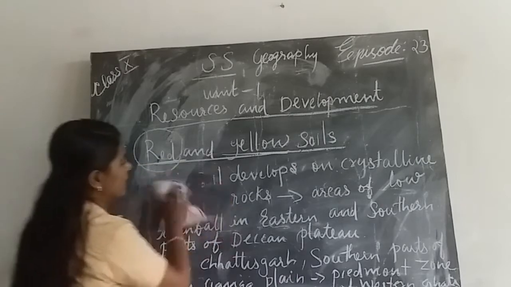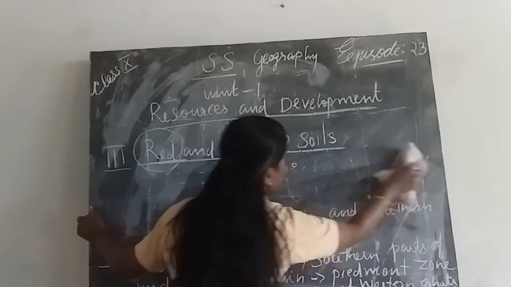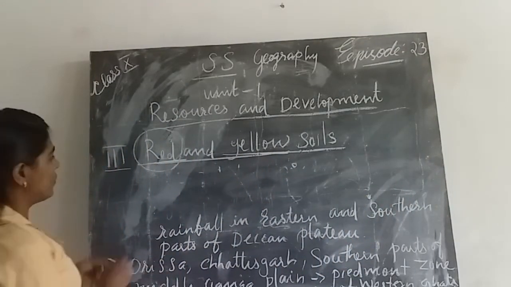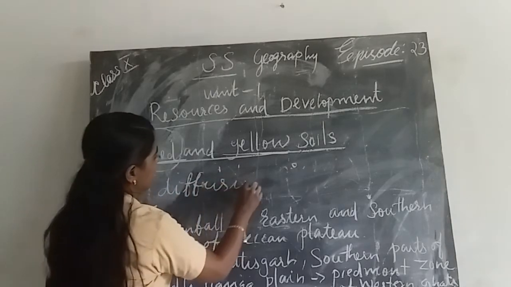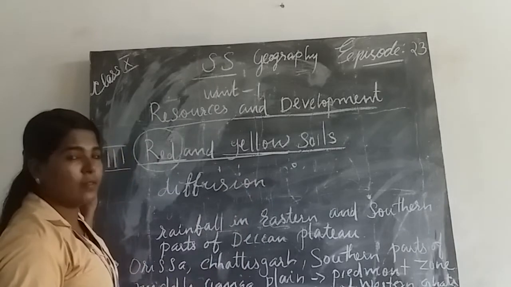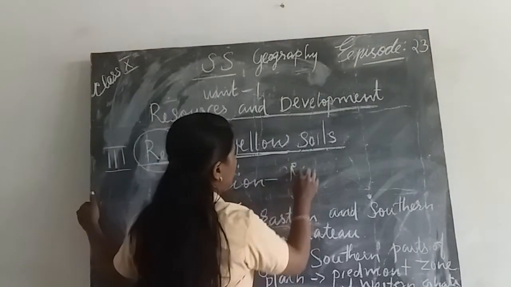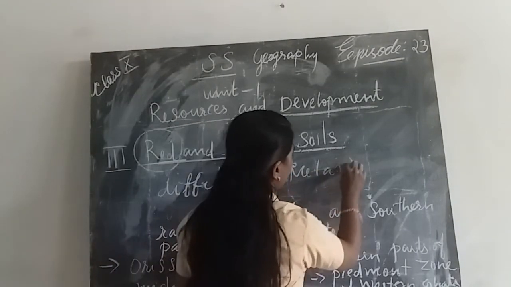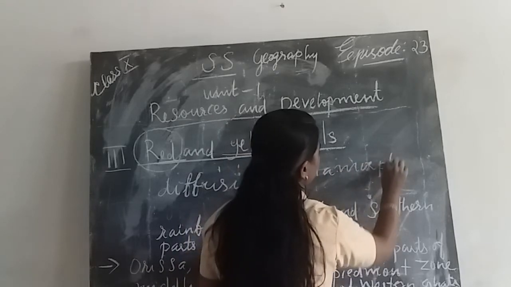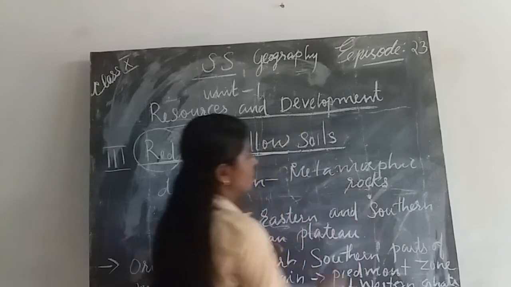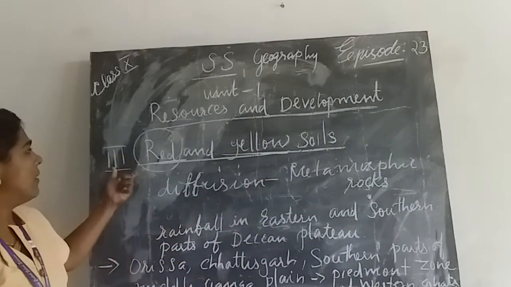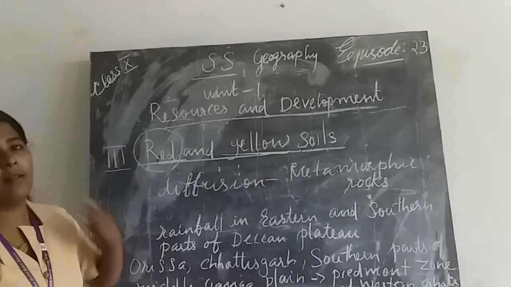Here the diffusion happened with the crystalline metamorphic rocks. So due to this reason the soil is red in color.